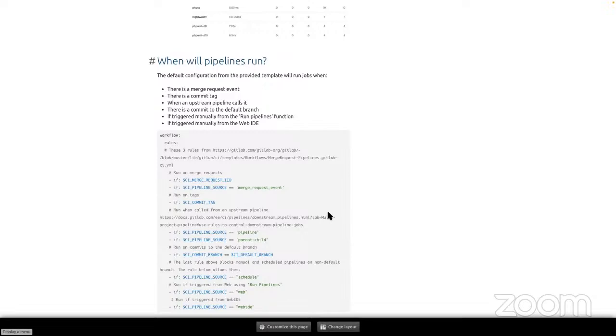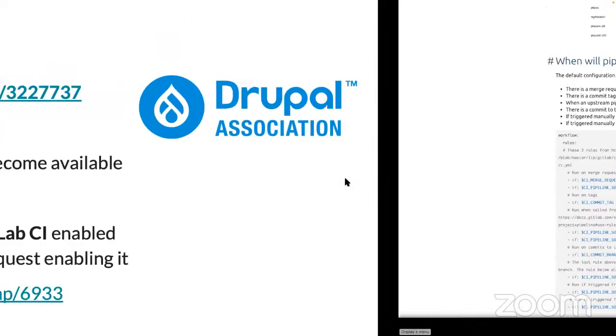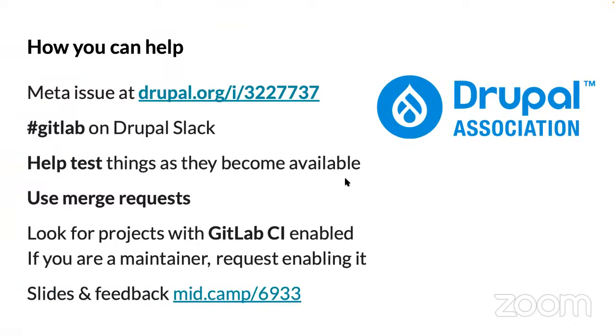So would you still have those patches available? Are those patches going to disappear entirely, or will they still be available? Everything in the issue queue will be migrated. Patches will become attachments to the GitLab issue, just like any other files.